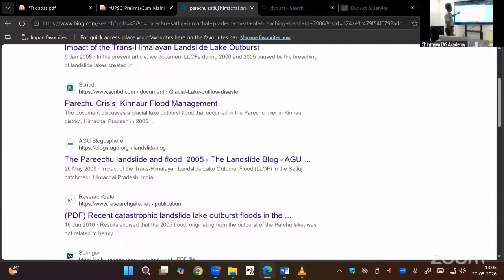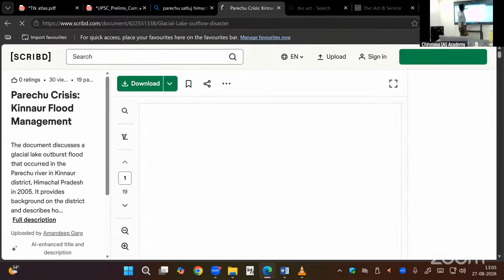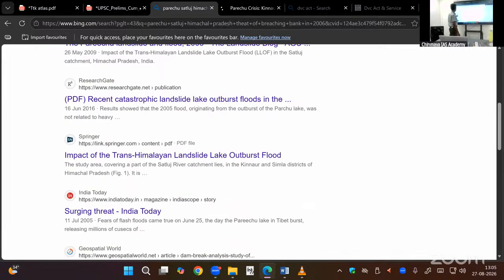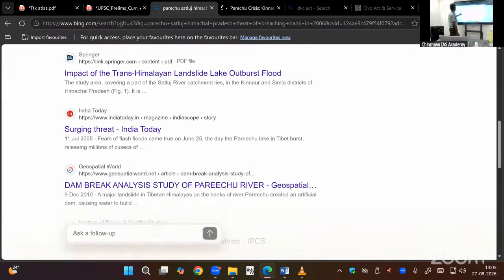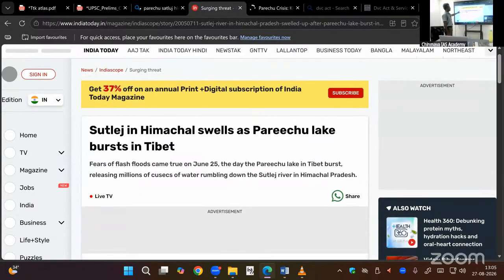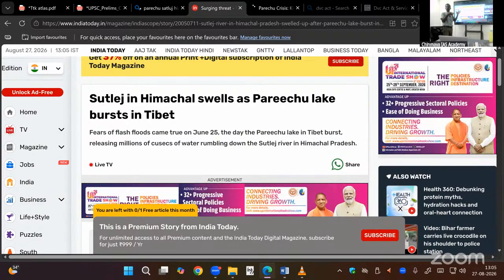Okay. It is a slide down. Okay. Satluj in Himachal Pradesh swells, Parichu Lake, swelling, more rainfall, continuous rainfall. 2005 they have given, but anyway, in 2006 also it came in.